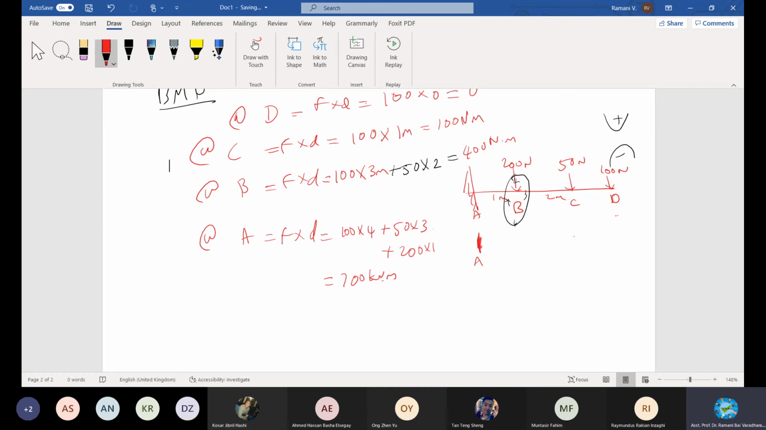Okay. These are all about the point load that is acting. And then when you go to UDL, it will be a bit different. The next question I will be giving on UDL. Okay, be ready.